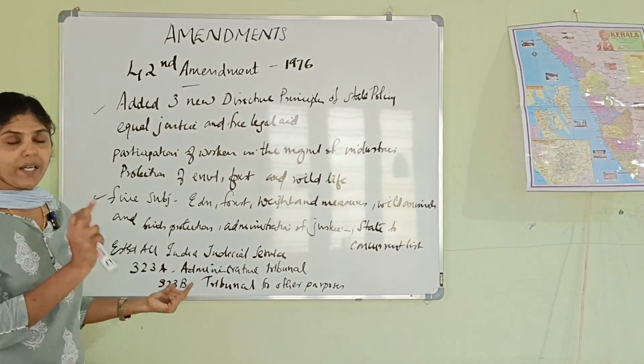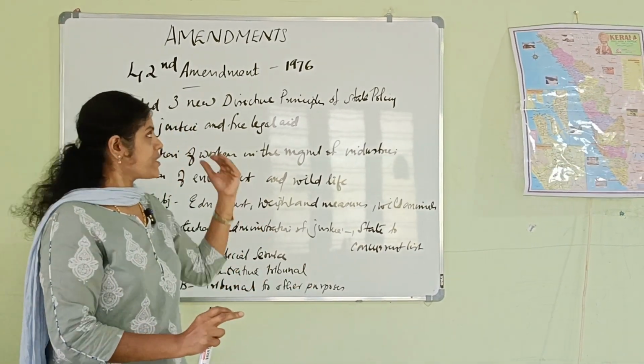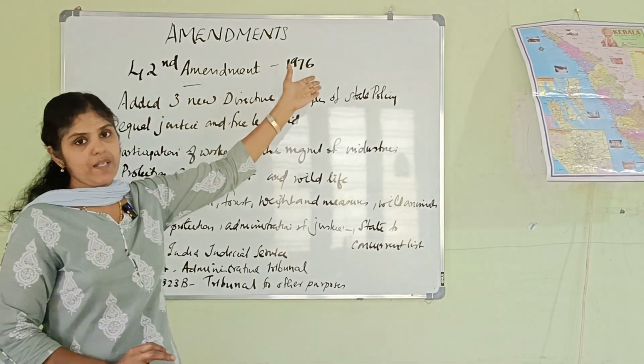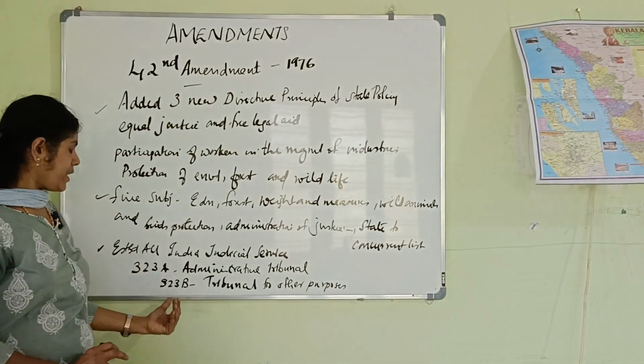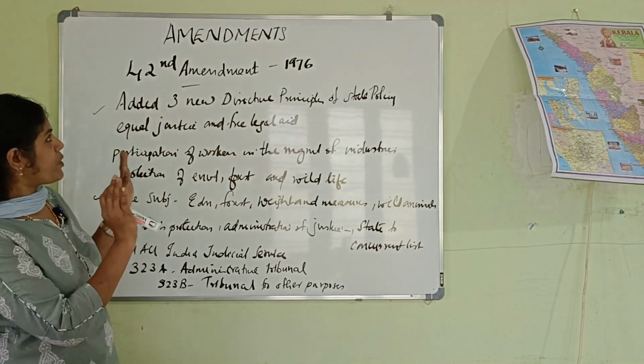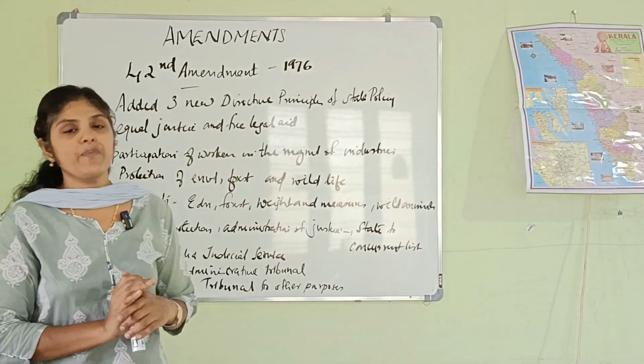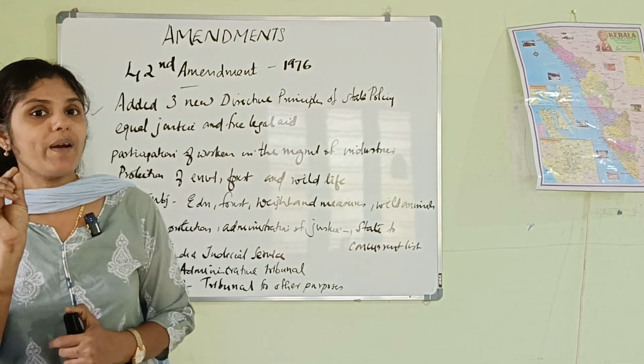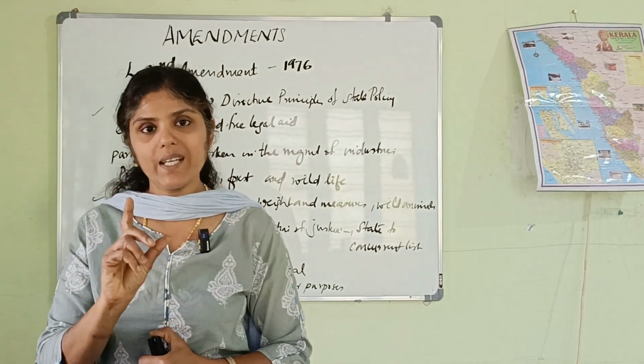323A, that is administrative tribunal, was introduced as per the 42nd Amendment Act of 1976, and that is 323B, that is tribunal for other purposes, was also included as per the 42nd Amendment Act of 1976. So these are the major points that we consider while discussing 42nd Amendment Act of 1976.